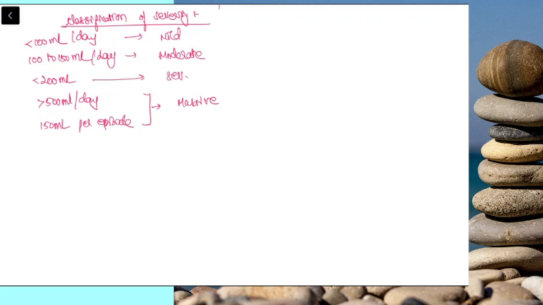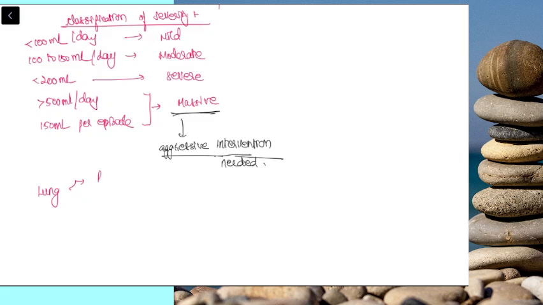So massive means the patient will go into shock, at least grade 1 shock. Grade 1 shock is minimum 500 to 700 ml of blood loss happening. So with massive hemoptysis, the patient has to be resuscitated and definitely admitted. And these patients need aggressive intervention. You have to find out the source of blood and stop it either by bronchoscopy or surgery. An important point is lung has dual blood supply from both the pulmonary circulation and the systemic circulation, which is the bronchial artery.